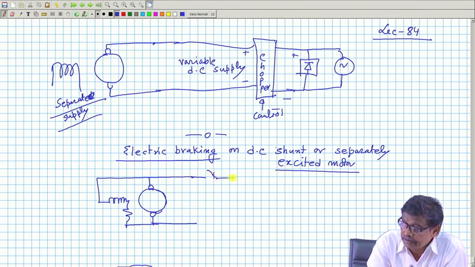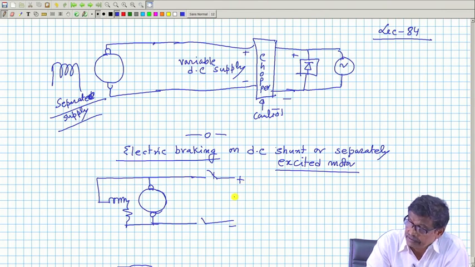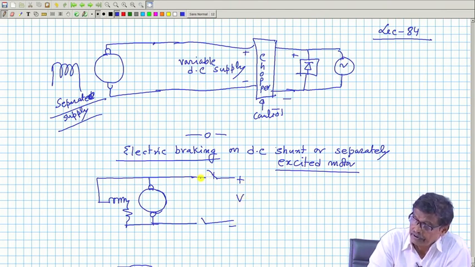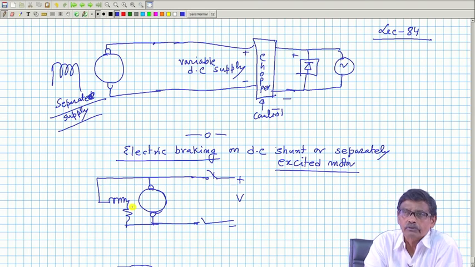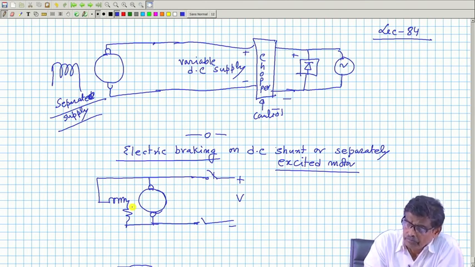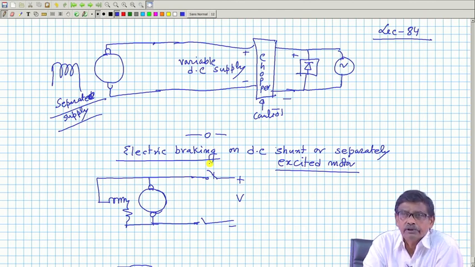And suppose there is a switch wherefrom you have connected it to the supply voltage. And suppose initially the machine was running steadily and you want to stop the motor. Okay. If you want to stop the motor, then what will you do? You will simply disconnect the supply, and the machine will eventually come to a stop. How long will it take?